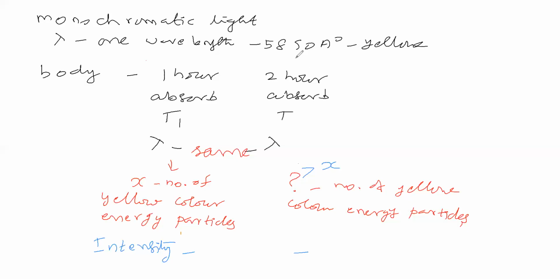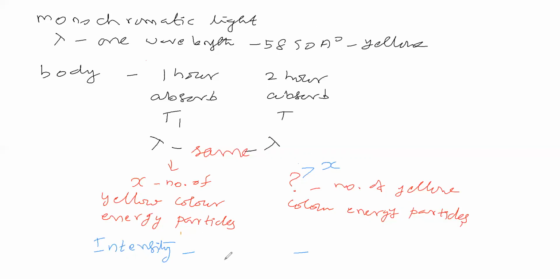So here the body is absorbing this monochromatic light for 2 hours, and this many particles are absorbed. For 1 hour, this many particles are absorbed. Now you say, the intensity of radiation absorbed in the first place and the intensity of radiation absorbed in the second place, do you say different or same?